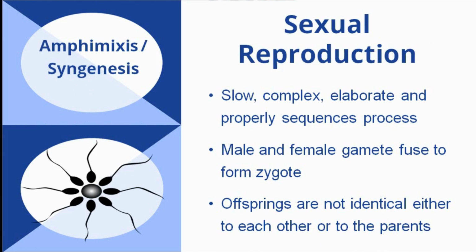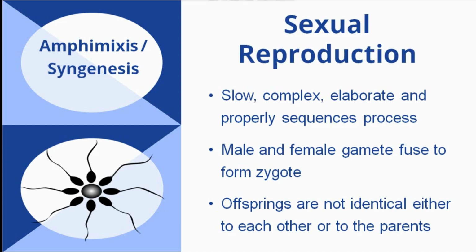As we have already discussed in the previous video, sexual reproduction involves formation of male and female gametes which fuse to form zygote. Gametes may be produced from a single parent such as hermaphrodites or from two parents of opposite sex. Fusion of male and female gamete will produce a zygote that develops and matures into adult individual, and they are not identical to each other or to their parents.